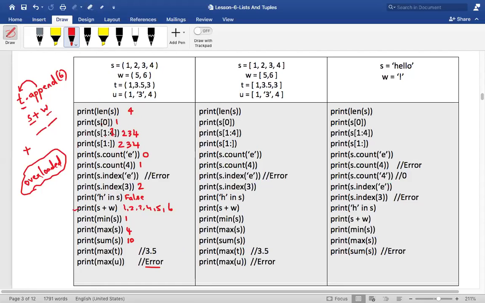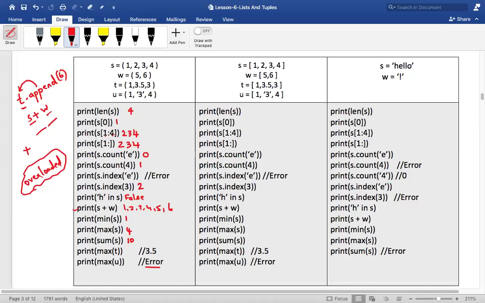Correct. Now, s of 0. What is s of 0? The zeroth element. It is 1. Now, s of 1 colon 4. What is slicing 1 colon 4? It means access all the elements starting from the first position, that is index 1, go till 4, but don't include 4. Correct?